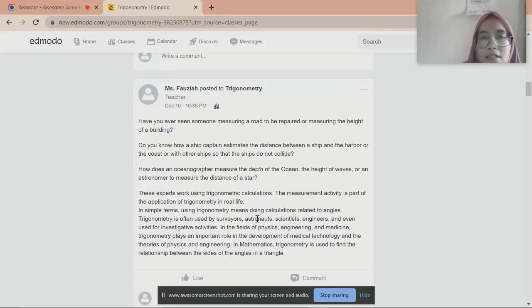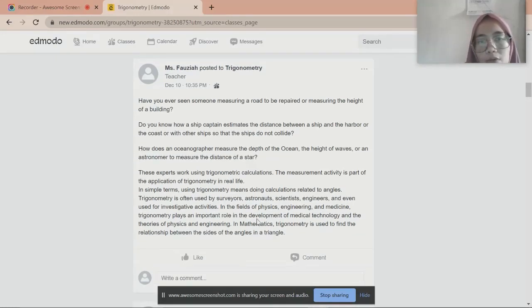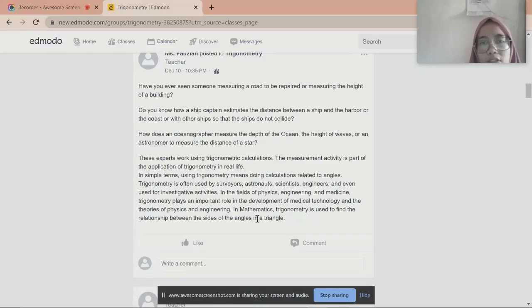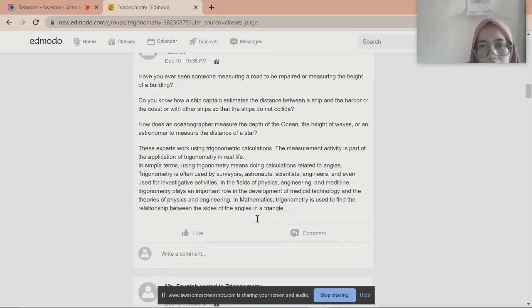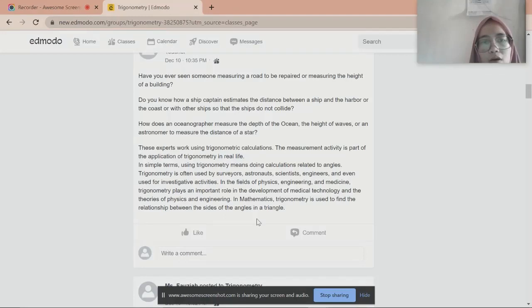Have you ever seen someone measuring a road to be repaired or measuring the height of a building? Do you know how a ship captain estimates the distance between a ship and the harbor, or the coast, or other ships so that the ships do not collide? How does an oceanographer measure the depth of the ocean, the height of waves, or an astronomer measure the distance of a star? These experts were using trigonometric calculations. The measurement activity is part of the application of trigonometry in real life.